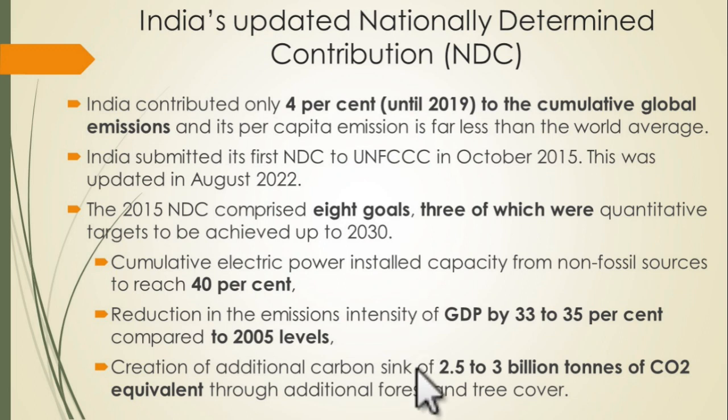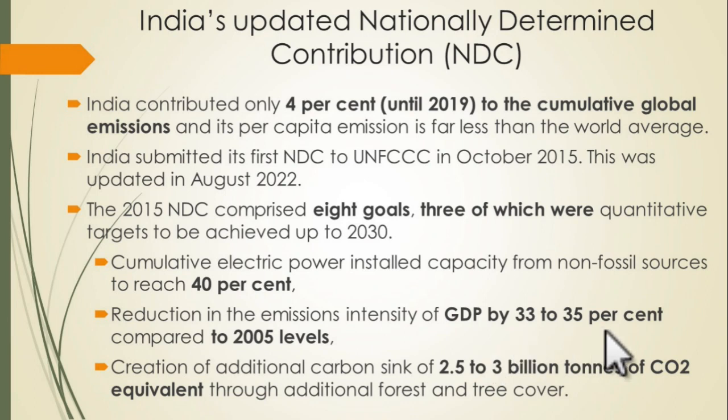Okay, second important target: reduction in the emission intensity of the GDP by 33 to 35% compared to the 2005 level. Very important from the prelims point of view. Whatever economic activities we are doing, and whatever GDP we are producing because of that, we have to make it less and less carbon intensive. How much less carbon intensive? 33 to 35% compared to the 2005 level.